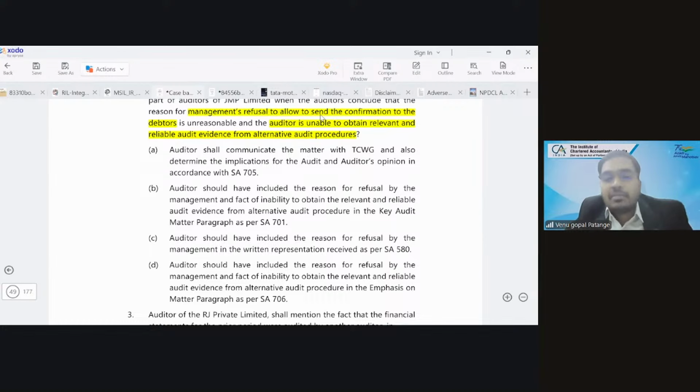That is also missing; the auditor is unable to obtain it. So is it 701? Is it 706? Is it 705? Or can you keep quiet by just taking written representation as per 580? It will be 705.